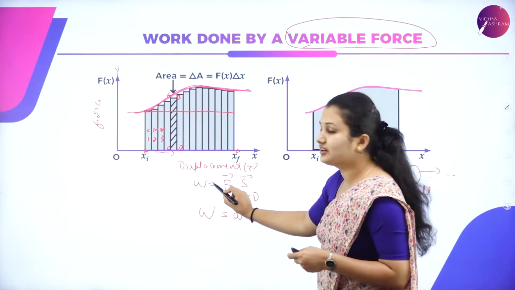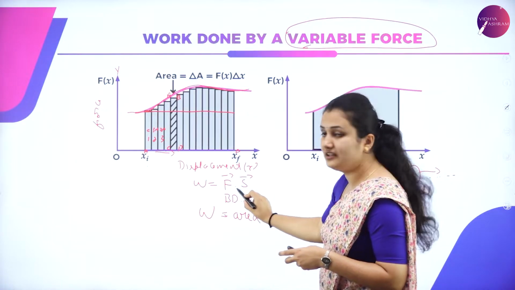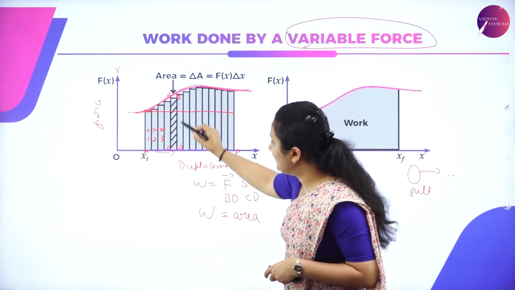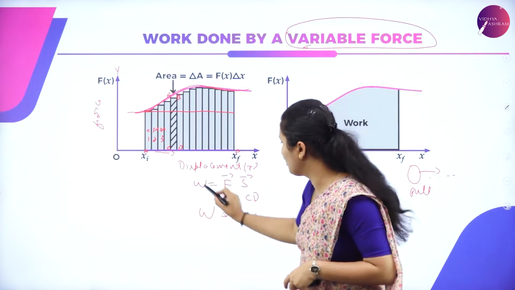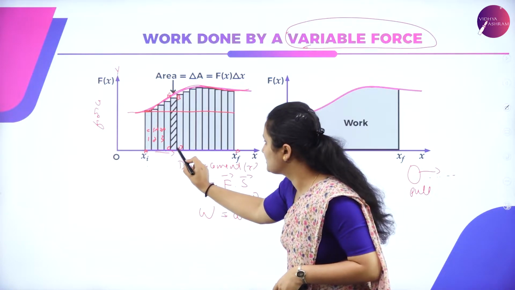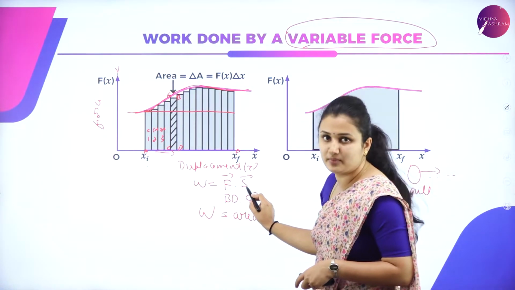So I have work done is equal to force and displacement. Force, you can see the line BD is parallel to the y-axis. The force is BD and displacement is along the x-axis. So CD is equal to the displacement.